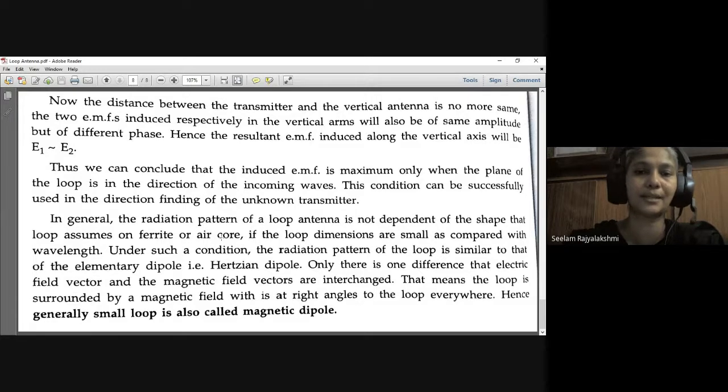There is only one difference: the electric field vector and the magnetic field vector are interchanged. That means the loop is surrounded by a magnetic field which is at right angles to the loop everywhere. Hence a small loop is also called a magnetic loop. So this is about the loop antenna.